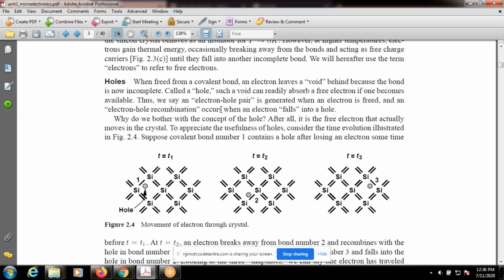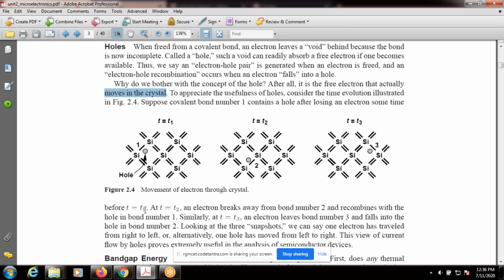and electron-hole recombination occurs when an electron falls into a hole. Now we study: why do we bother with the concept of a hole? After all, it is the free electron that actually moves in the crystal. To appreciate the usefulness of holes, consider the time evolution illustrated in figure 2.4. Suppose the covalent bond number 1 contains a hole after losing an electron sometime before t equals t1. Now observe here the movement of electrons through the crystal.